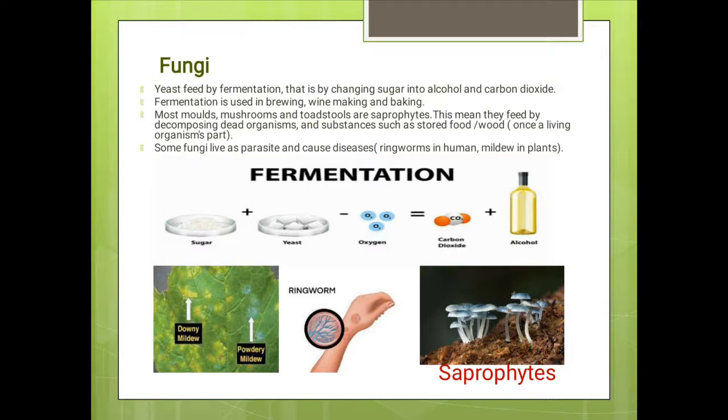However, the unicellular fungi, that is yeast, you know how these yeast feed themselves? Well, they feed by the process of fermentation. Now, what is this fermentation? Well, it is simply, as you can see in the pictures, the conversion of sugar into alcohol and carbon dioxide. Moreover, fermentation is used in brewing coffee, in the making of wine, and in baking as well.